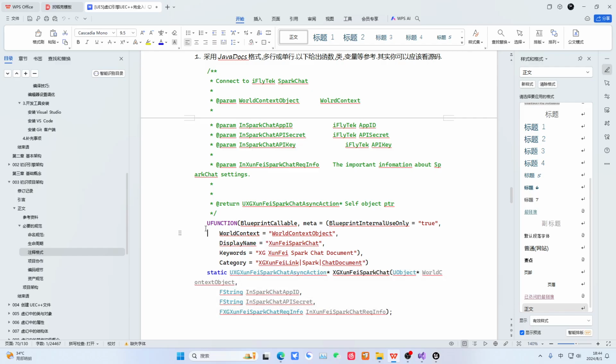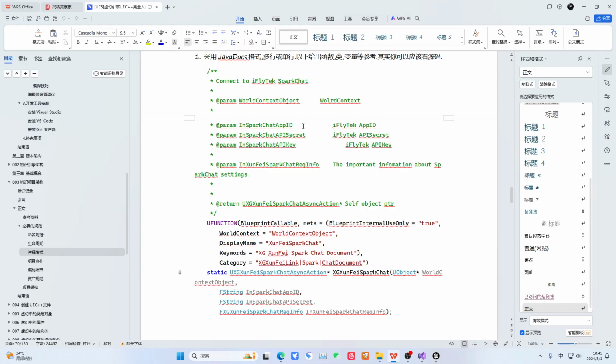This is a function I wrote. The declaration here is the same as a normal declaration, then this UFUNCTION. We'll talk about it later. It's a macro, and the macro mainly concerns this function. It marks this function, allowing our reflection system, our engine, to know that there is such a function.